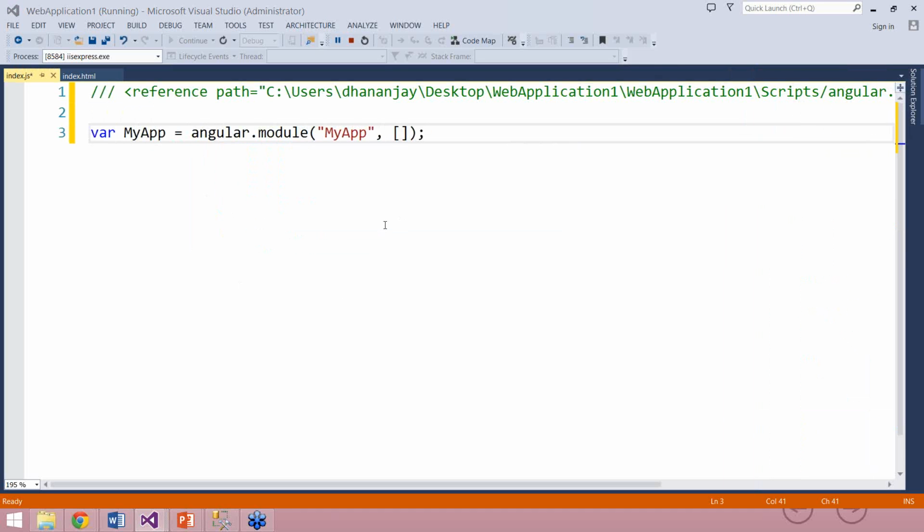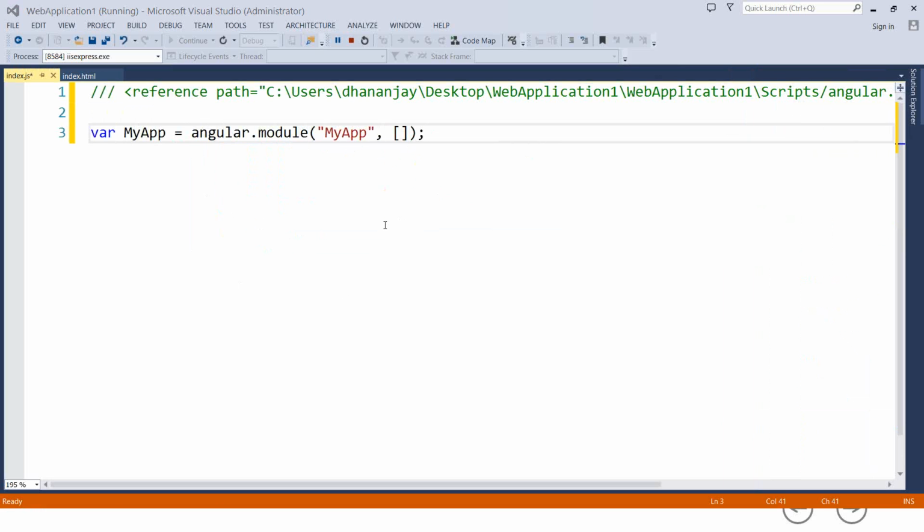What I have done in line number 3, which you can see on your screen, is create an AngularJS module, giving the name of the module as myApp. And right now I'm passing an empty JavaScript array. If later in the application I need to pass some dependencies, I'll pass them in this JavaScript array.